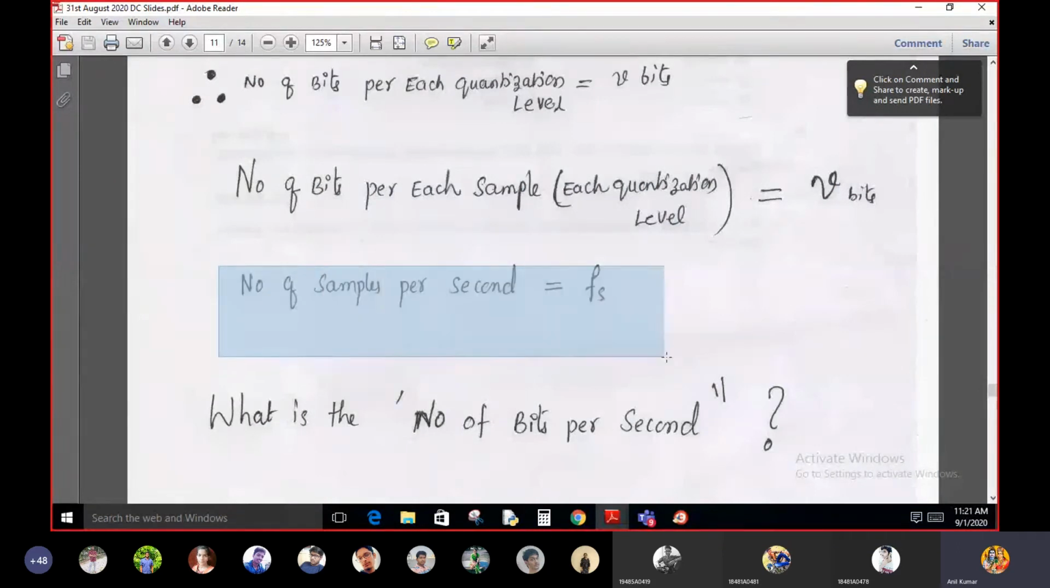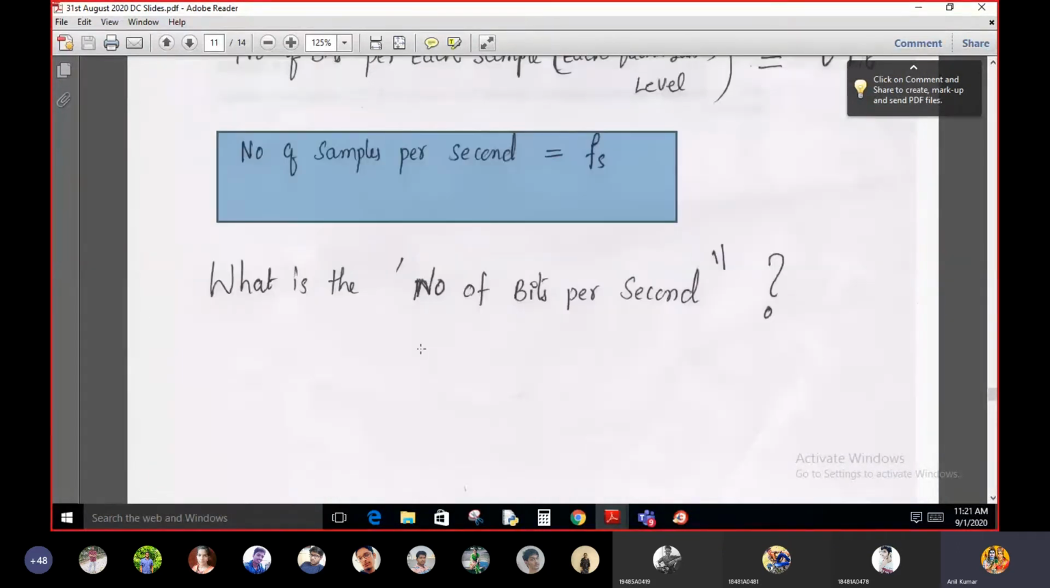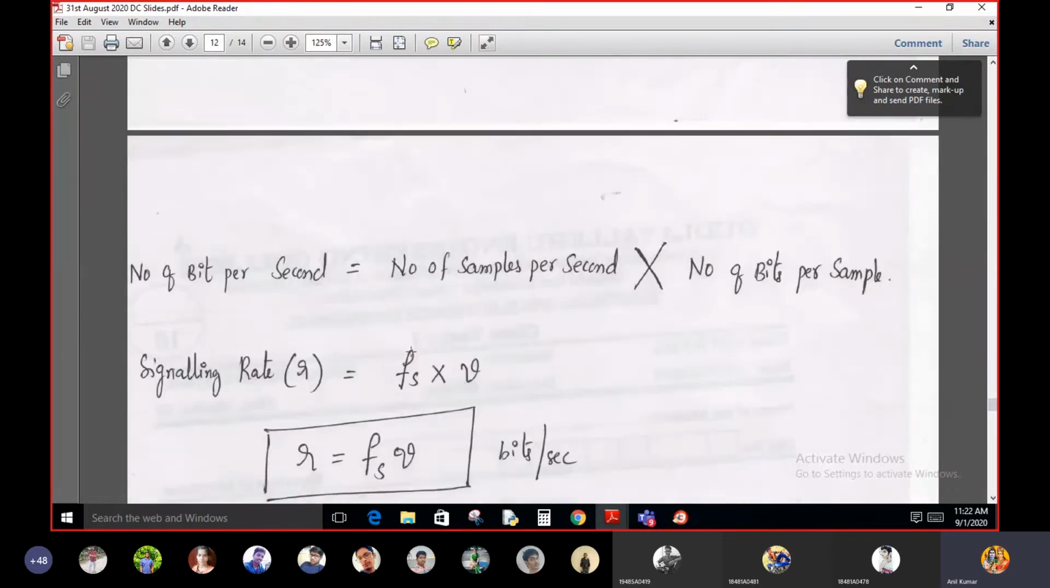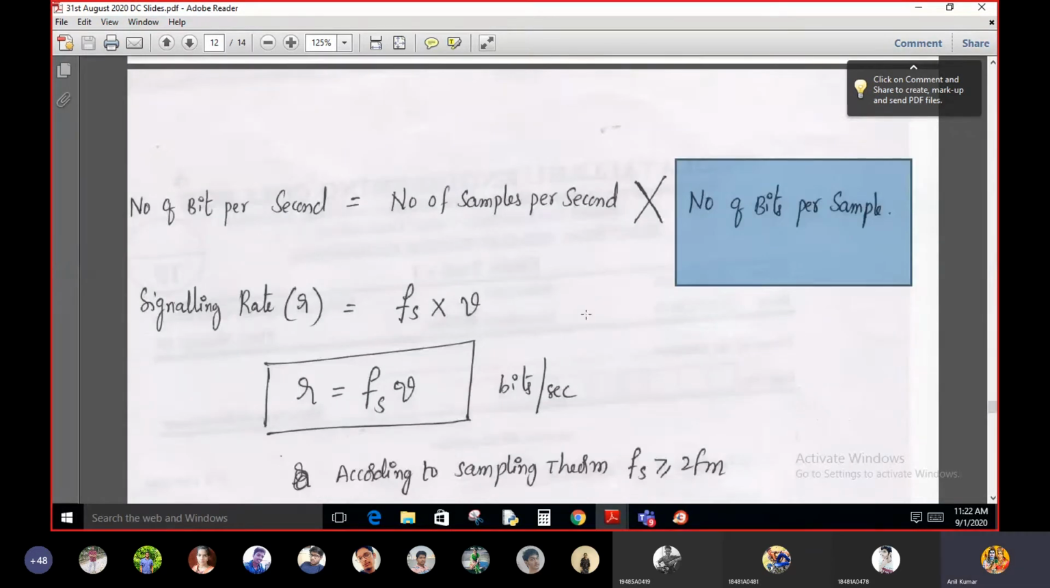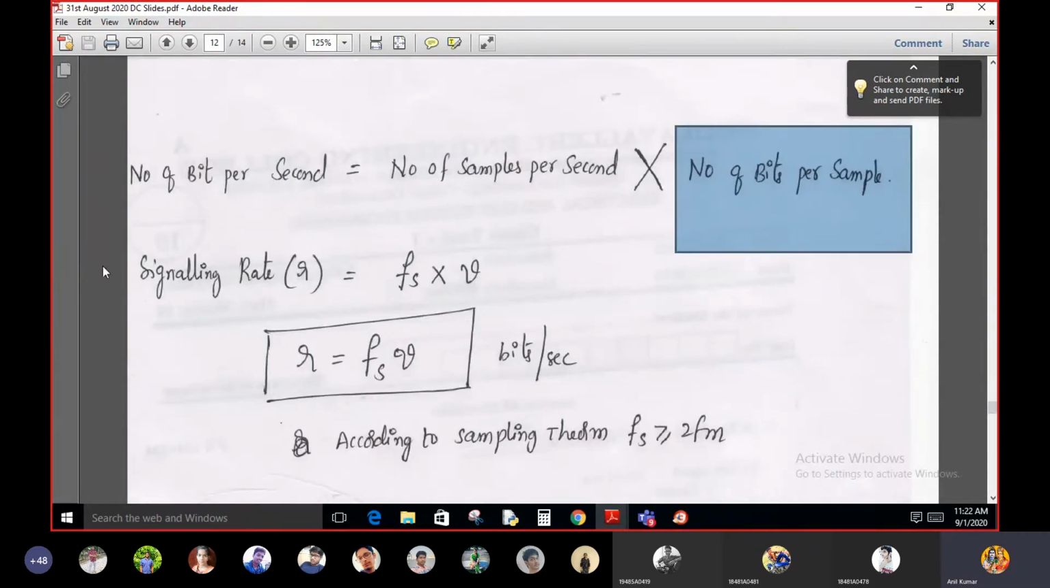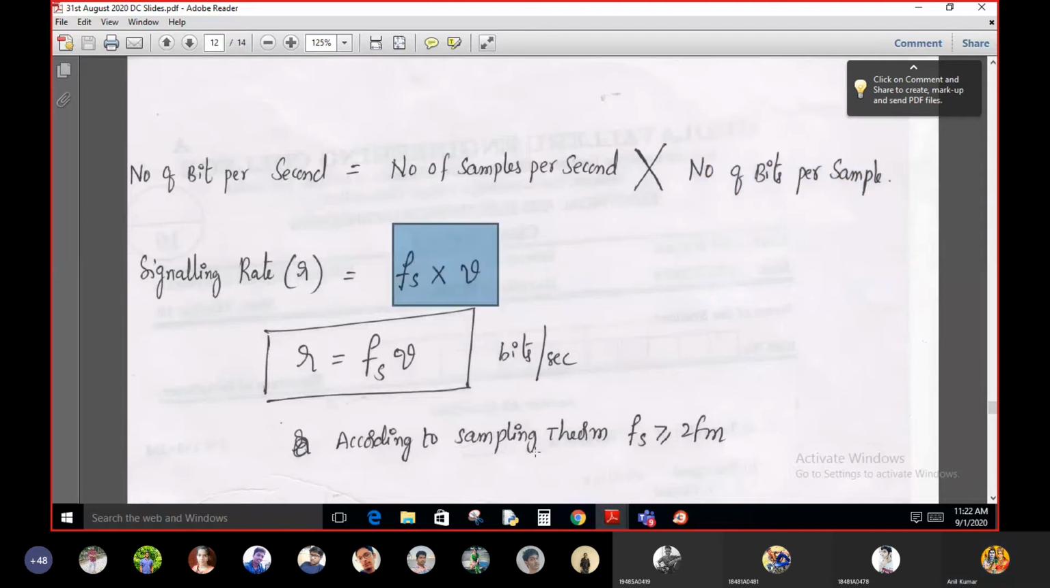And also you know that number of samples per second. If you want to obtain number of bits per second, then you may use like this: number of samples per second into number of bits per sample. If you multiply these two things, then the answer is signaling rate. That is Fs is equal to V.